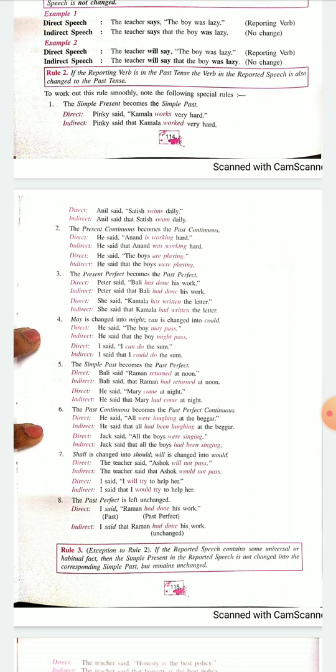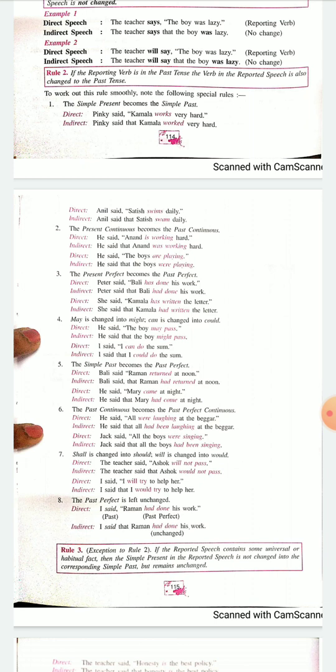Same with the last, I and me. We don't know whether it's masculine or feminine, so we keep using I and me. We change the tenses, but we don't change the pronoun. Now again, it's easy. Harish is he.